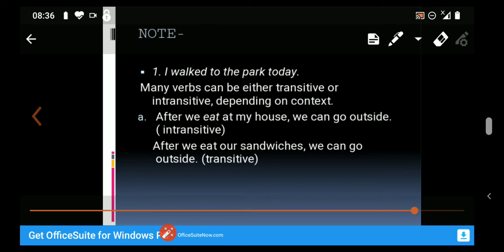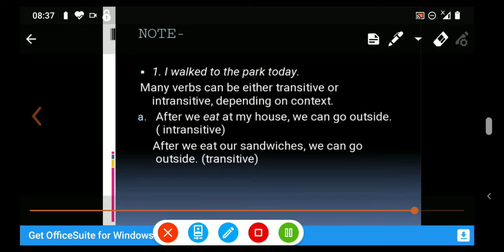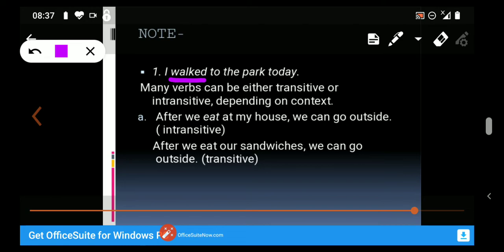Okay, but here see, walked is a verb and after the verb some words are there, like to the park today. So the verb must be transitive here. According to the rules, it must be transitive. But it is wrong. It is not a transitive verb.